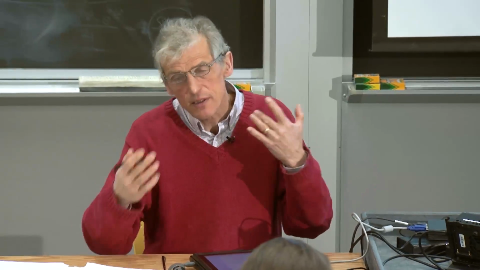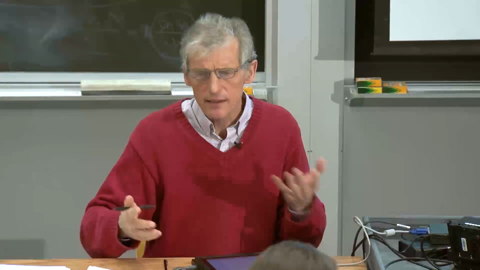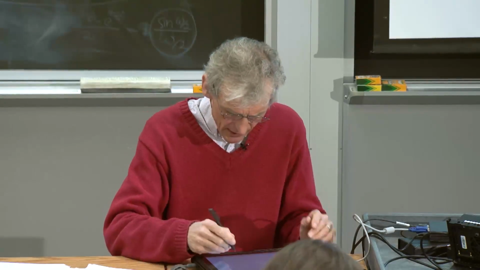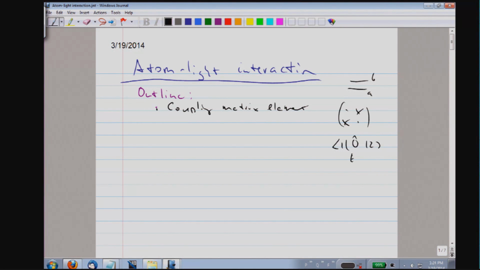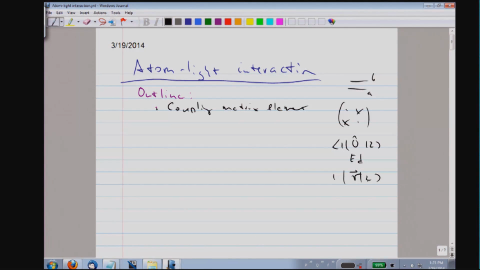And so far we have always assumed, using the classical multipole expansion of electromagnetic field energy, that this matrix element has the form electric field times dipole matrix element. Therefore, the relevant matrix element was the position operator of the electron connecting the two states. So in a way, we have used that all the time.